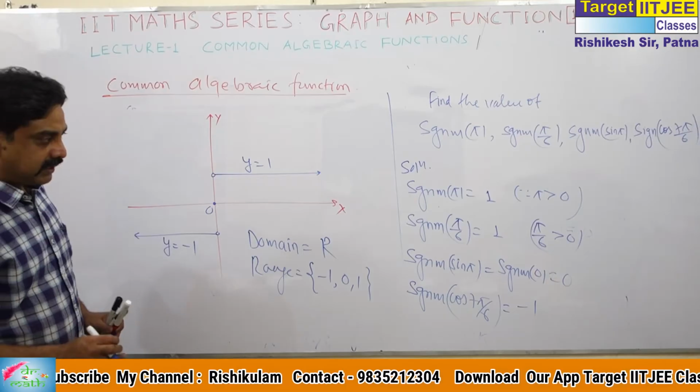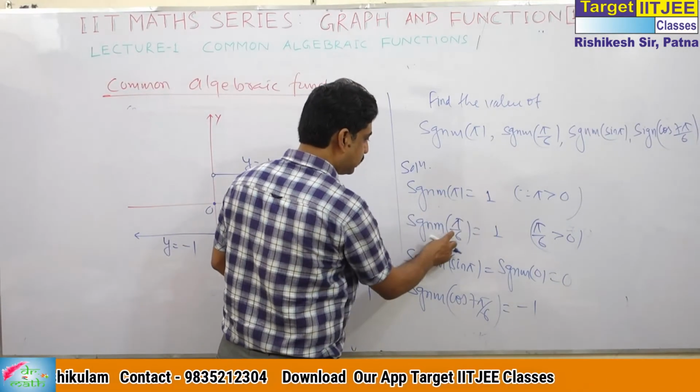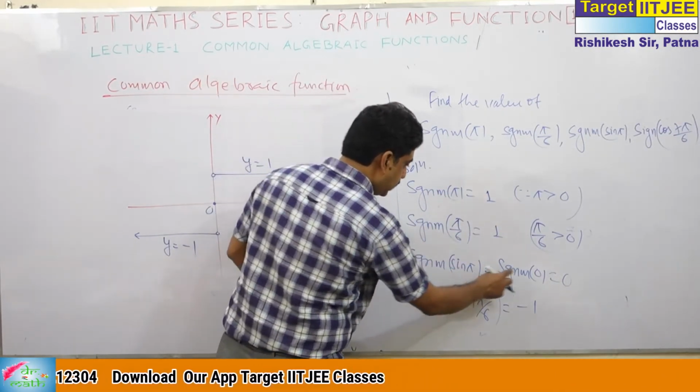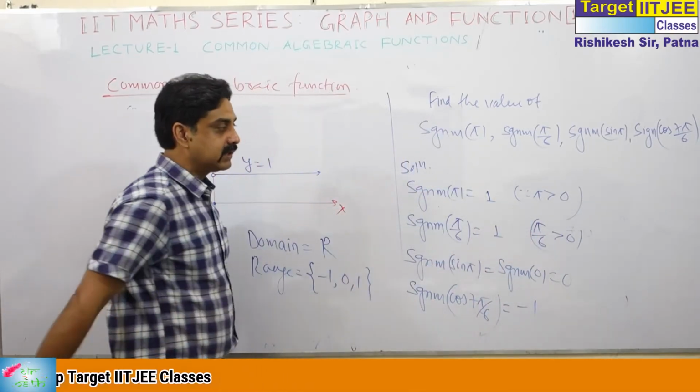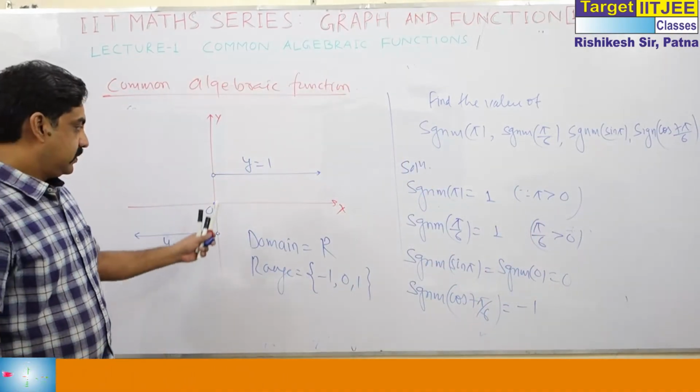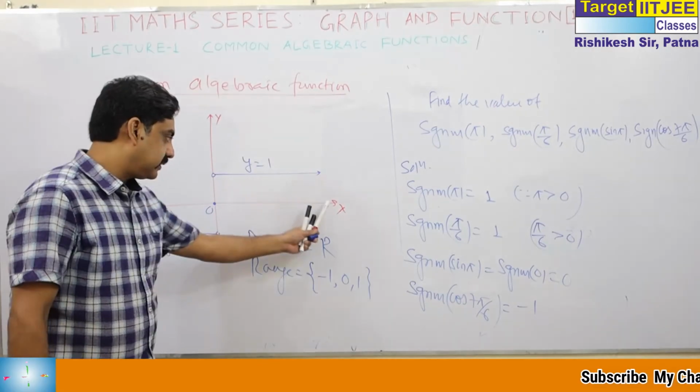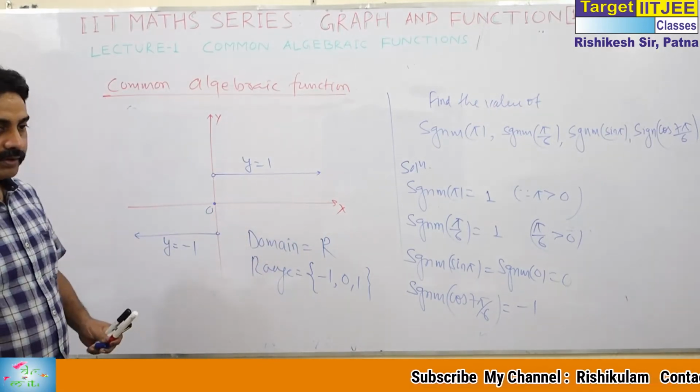What is important about signum? If this is positive, the result is 1. If this is 0, it is 0. If this is negative, it is minus 1. This is the signum function: positive for x greater than 0, negative for x less than 0, and 0 for 0.